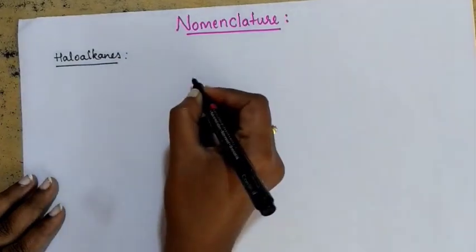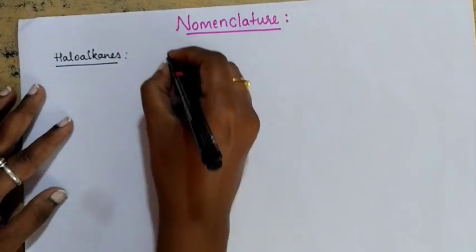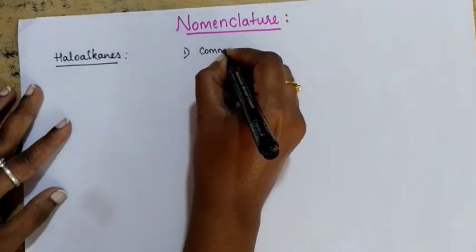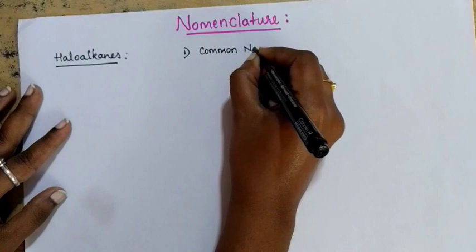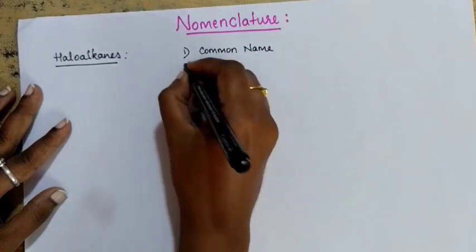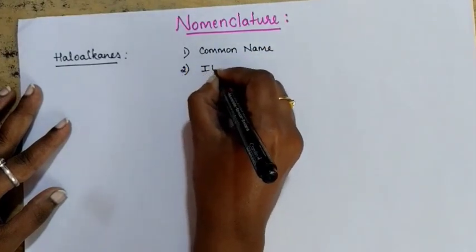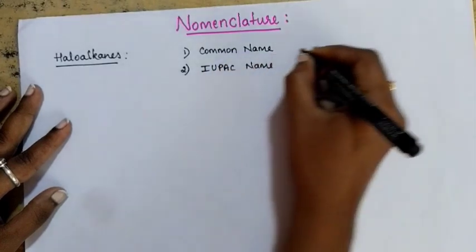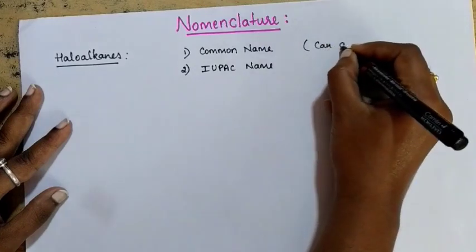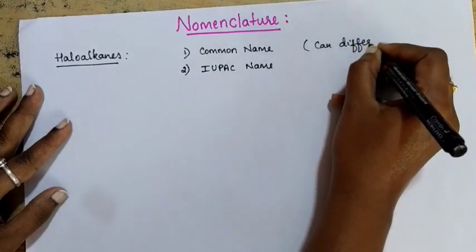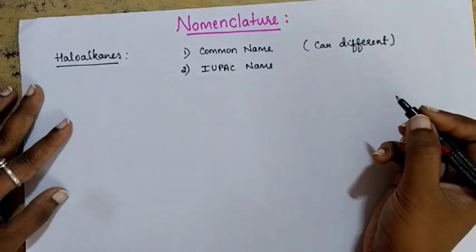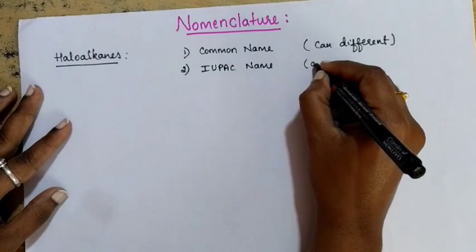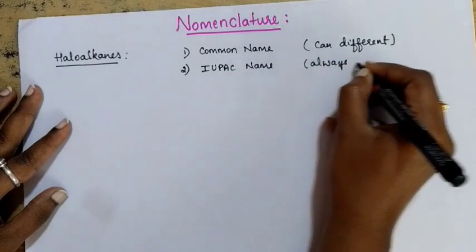Whenever you are going to write the names of haloalkanes, it will be in two different ways. First way is you can write the name in terms of common name, or you can write the name in terms of IUPAC name. Common name can be different, in different books you may get different names for the compounds. Common name can be different, so no need to worry. IUPAC name is always going to be the same.